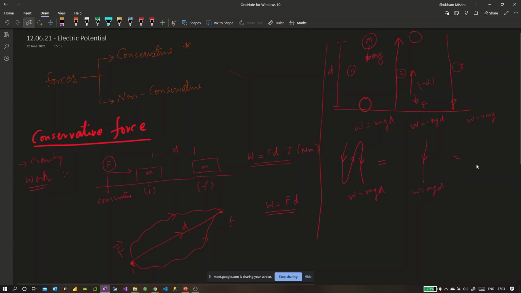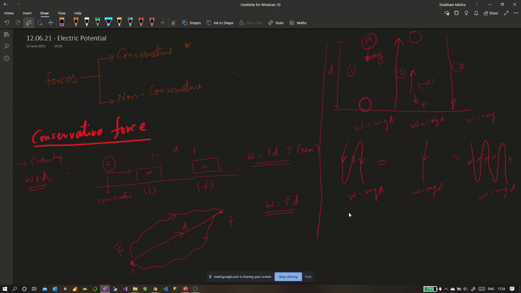And it should be the same as coming down, going up, coming down, going up, and then again coming down, right? This would be plus mgd, this would be minus mgd, this would be plus mgd, this would be minus mgd, and this would be plus mgd. These all will cancel out to zero, and there would be only one mgd left, right?